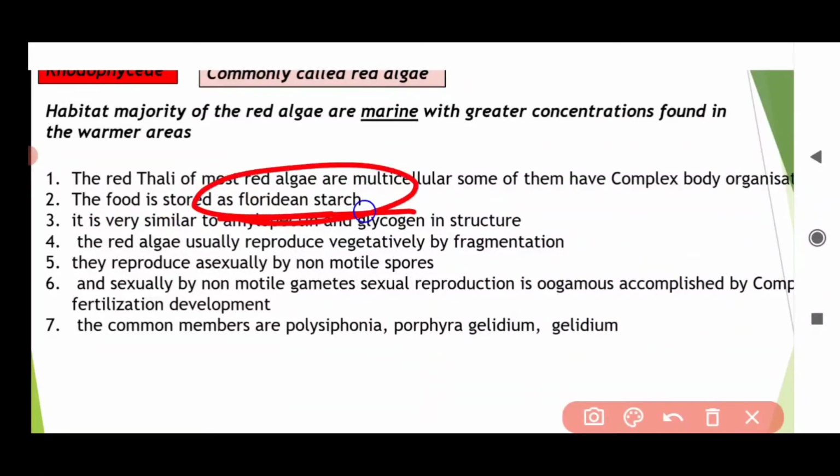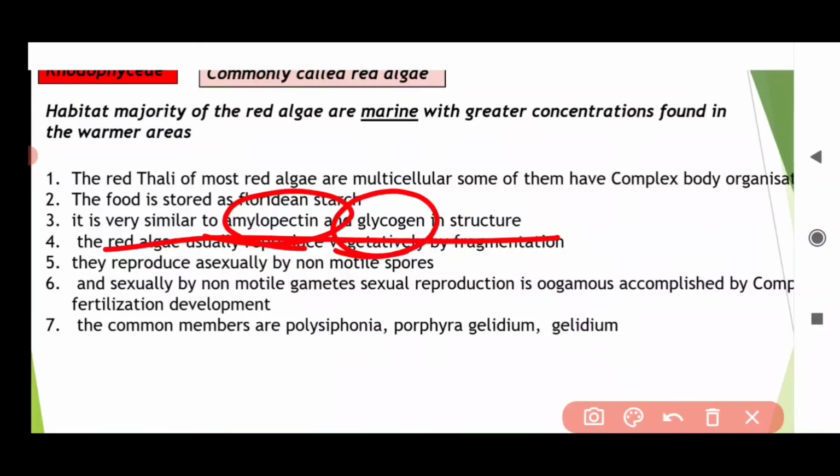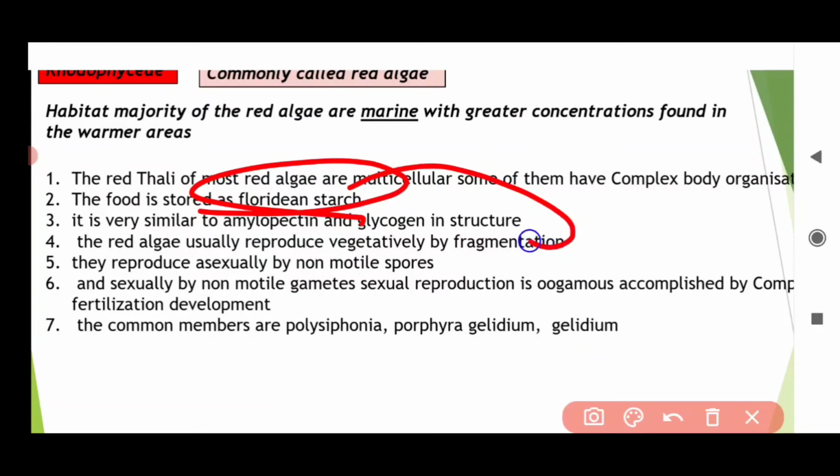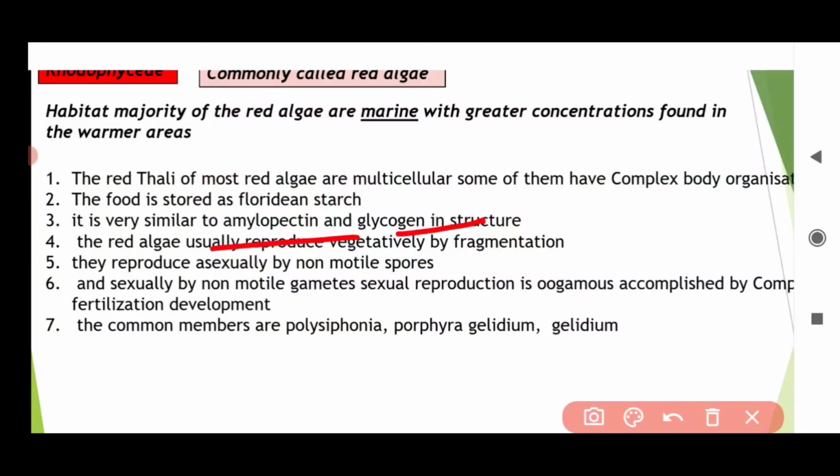So you have to remember the stored food and the pigment. These are very, very important. The Floridian starch structure is similar to amylopectin and glycogen, which are complex polysaccharides. So Floridian starch resembles amylopectin and glycogen. This is very important for your NEET and EAMCET examination.